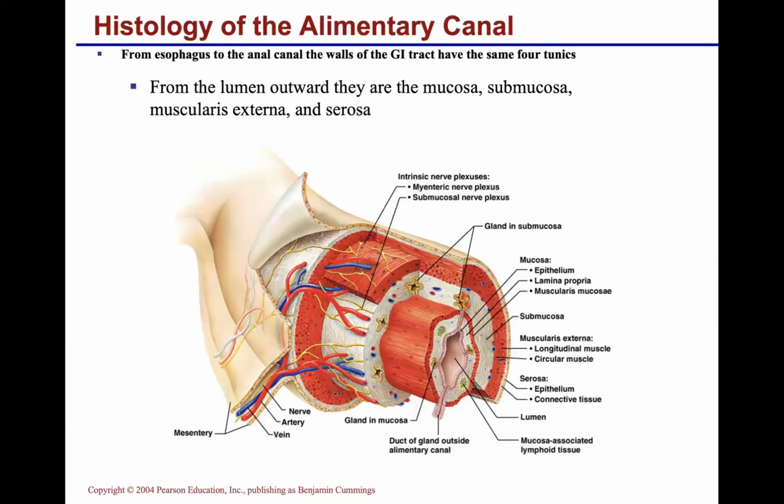The histology of the alimentary canal is very, very important for us to understand very well. If we start from the lumen, which is the inner part of the entire alimentary canal, as you can see here, the hole that you see here is the lumen. The four layers of the digestive system are the mucosa, submucosa, muscularis externa, and serosa.